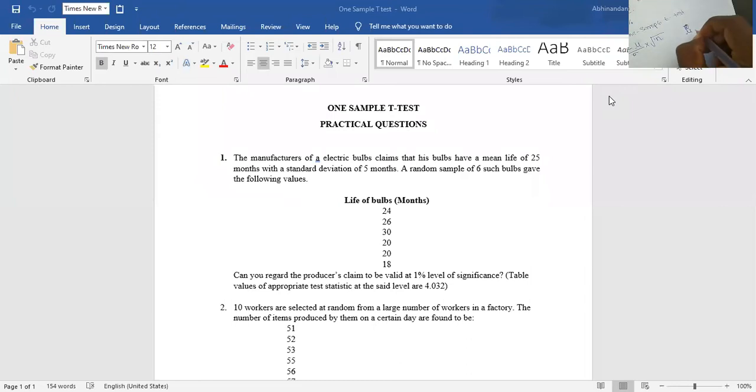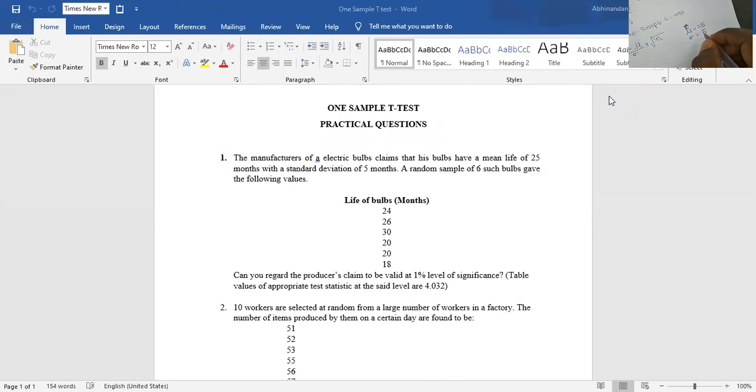The standard value mu is equal to 25, right? And the standard deviation is directly given, 5 months. Mu is 25 months and standard deviation is 5 months.